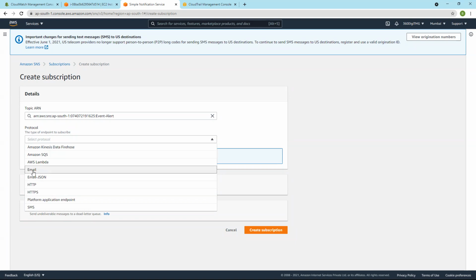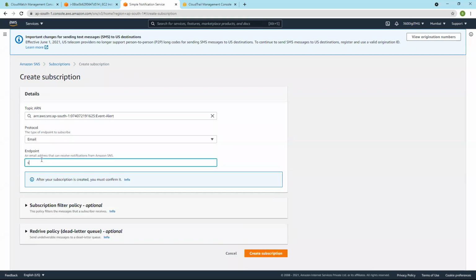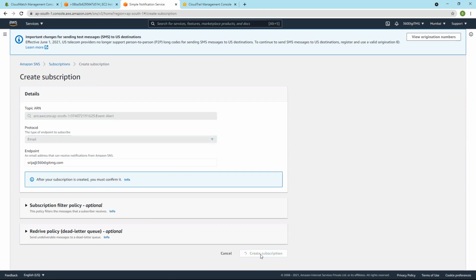Let us use email now. Email, and then create subscription.